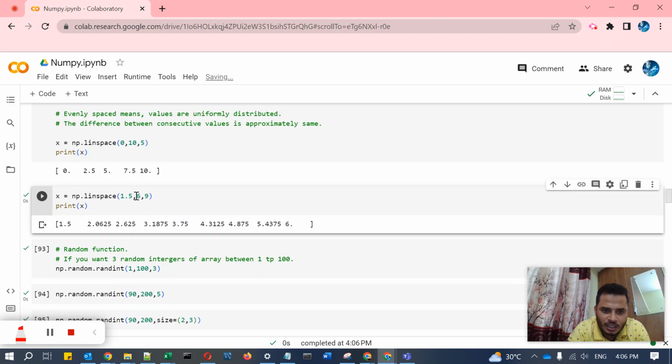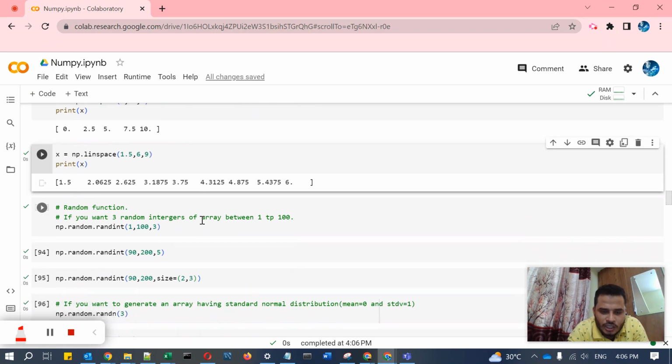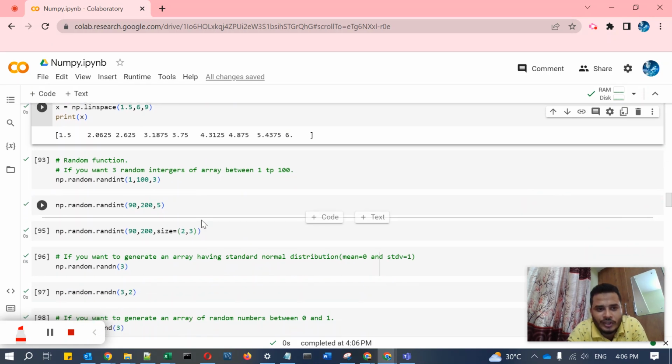1.5 with the start and 6 is the end and 9 elements we want in that array. So it has been created like that. Okay, so next we will move to the random function.